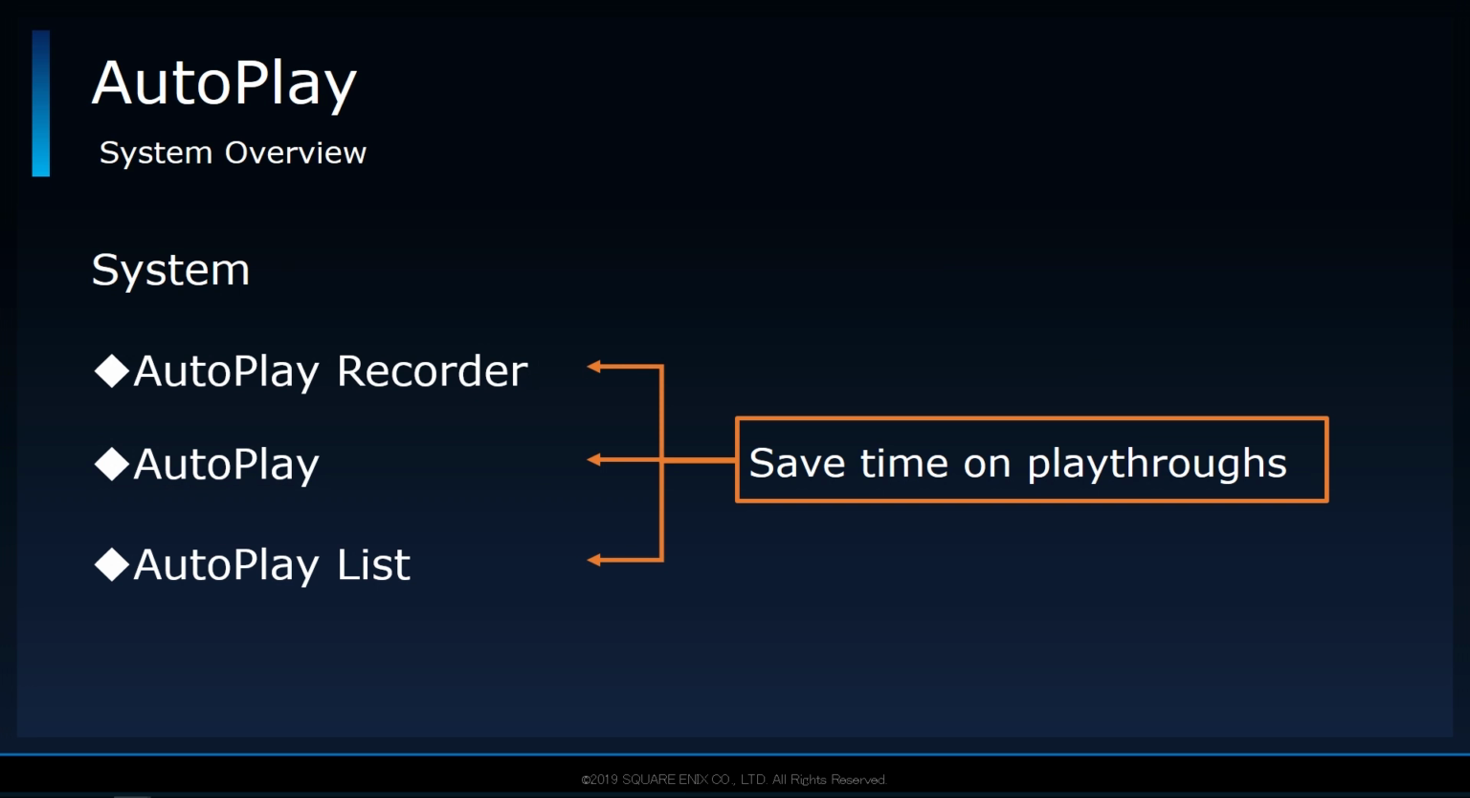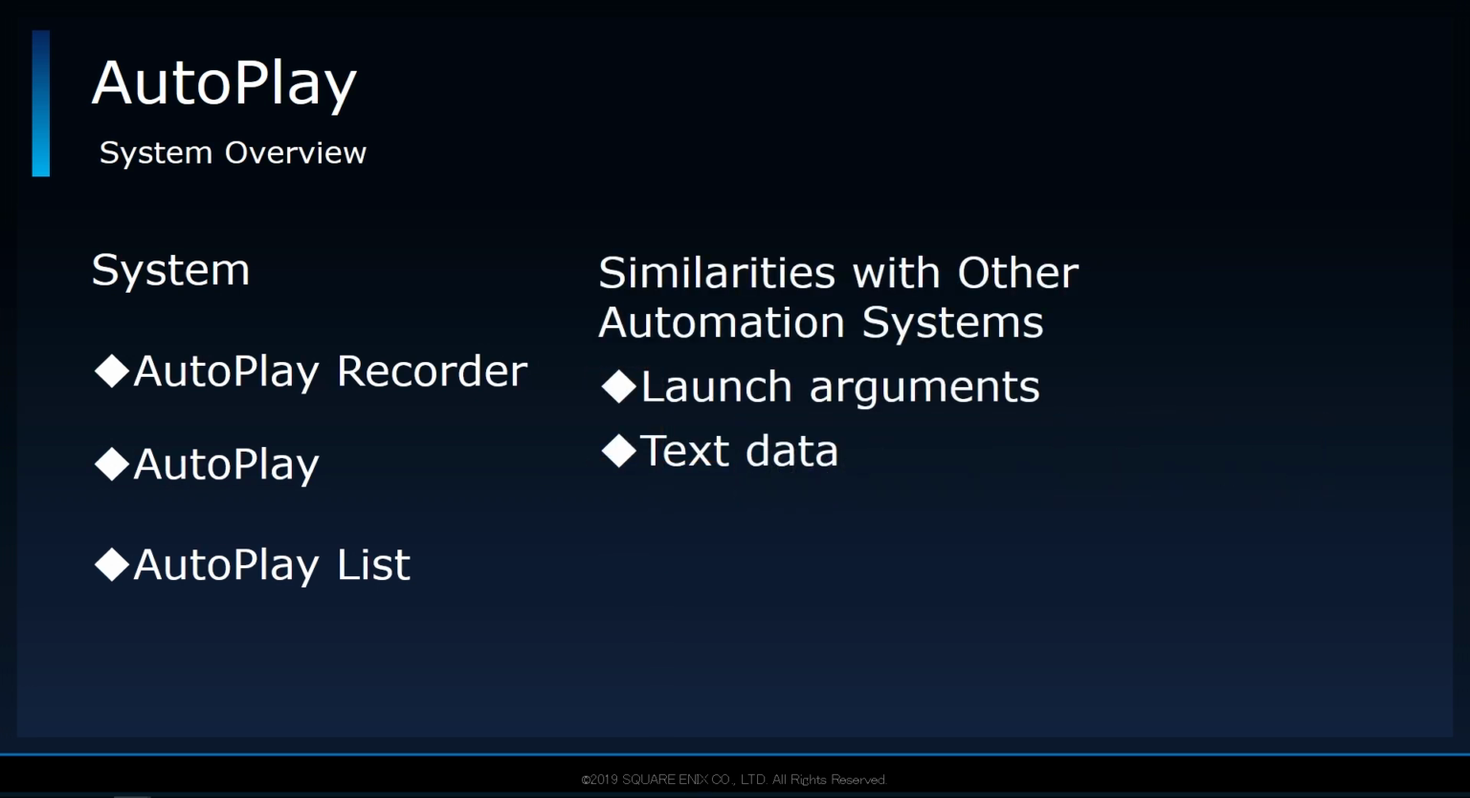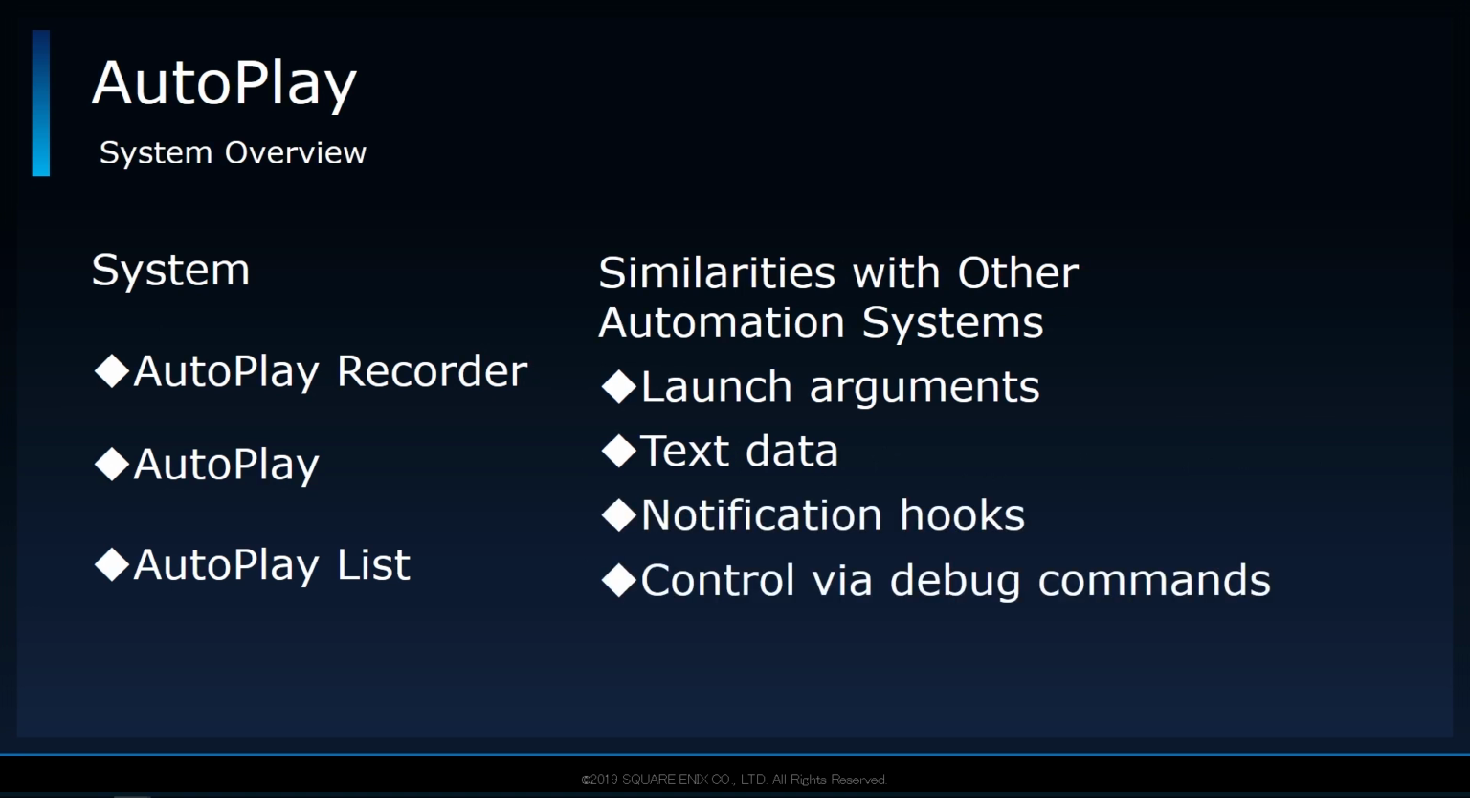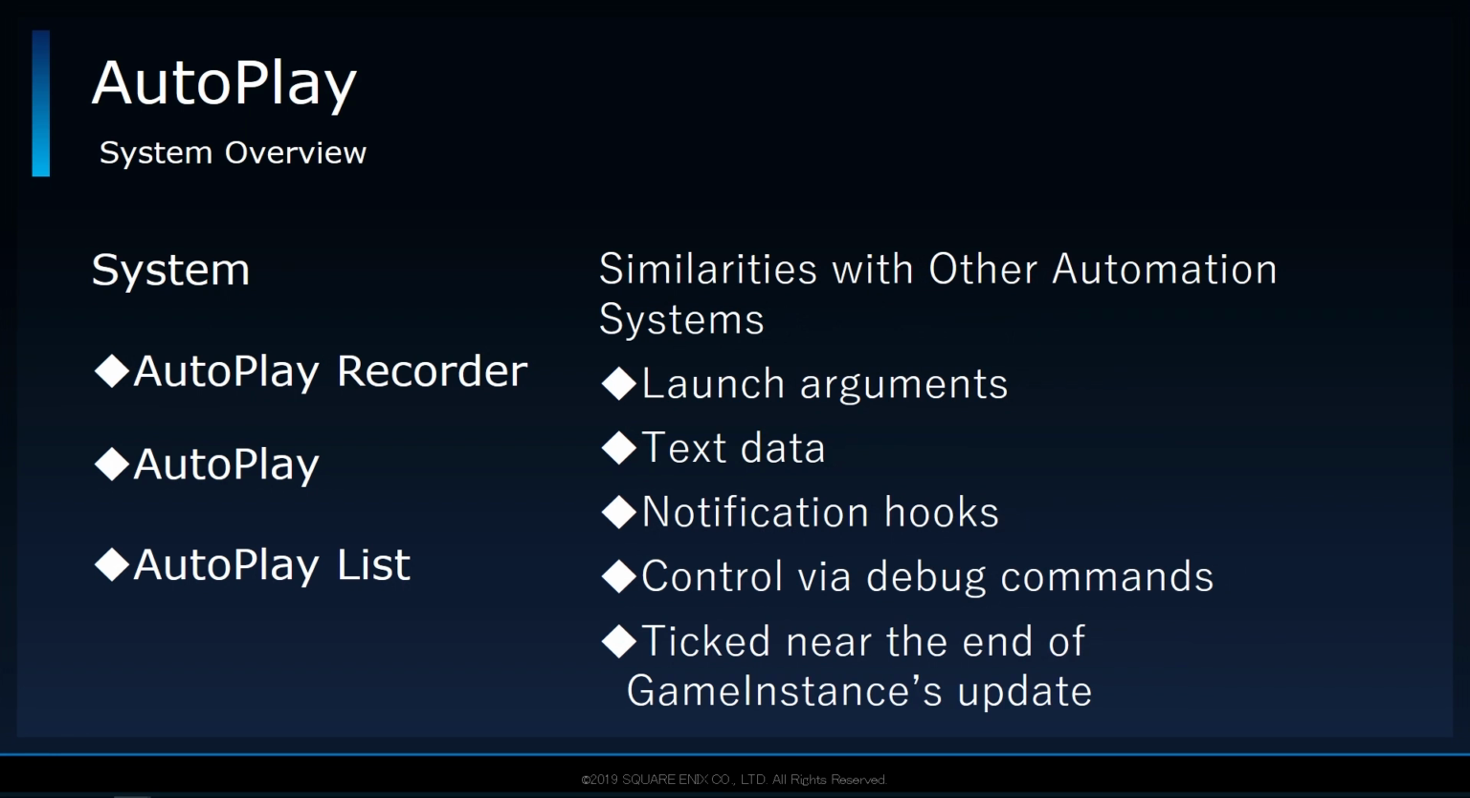For example, all these systems require specific launch arguments and text data. They also attach to the same callbacks and control the game using more or less the same debug commands. In addition, they are all updated around the same time, which is near the end of the game instance's tick. As long as the arguments and data are valid, these systems can be run on any dev kit, which includes both PS4 and Xbox One. However, one tiny difference is that the autoplay systems are mainly run using the command line.